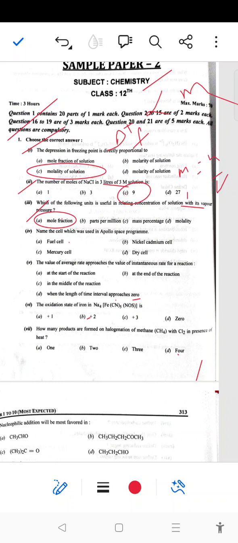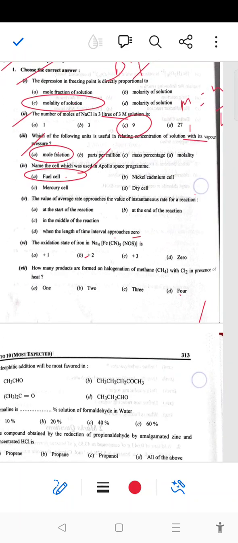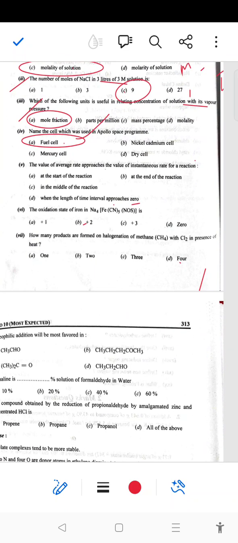Next, name the cell which was used in the space Apollo program. The first option is fuel cell, second nickel cadmium, third mercury, next dry cell. So the right answer is the fuel cell, which was used in the space Apollo program. Next, the value of average rate approaches the value of instantaneous rate of reaction at the start of reaction, at the end of reaction, in the middle of reaction, or when the length of time interval approaches 0. So the right answer is option D, when the length of time interval approaches 0.